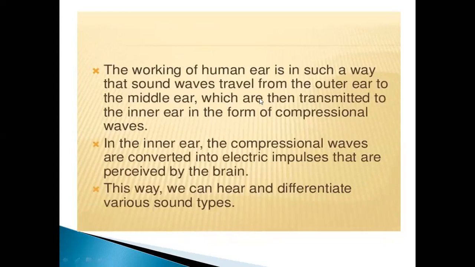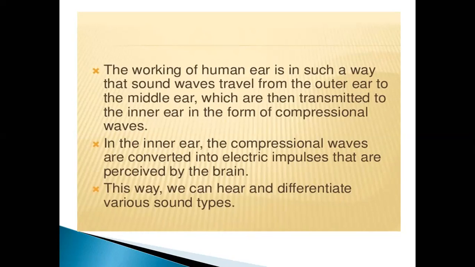The working of the human ear is in such a way that sound waves travel from the outer ear to the middle ear, which are then transmitted to the inner ear in the form of compressional waves. In the inner ear, the compressional waves are converted into electric impulses that are perceived by the brain. This is where we can hear and differentiate various sound types. So you can say this is the process of hearing.